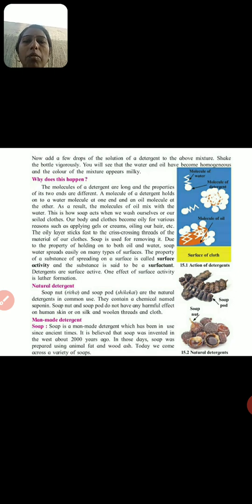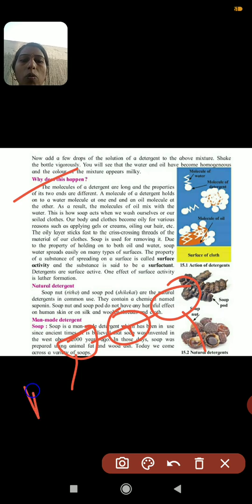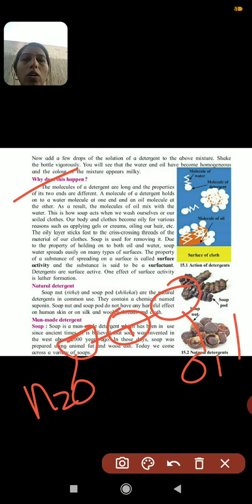Behind this there is a chemical reason. So we'll see what that is. The molecules of detergents are long and the properties of its two ends are different. So this is a detergent molecule, it has two ends. One end of the detergent molecule holds the water molecule and the other end holds the oil molecule. As a result of this, the molecules of oil mix with water, and this is how soap works when we wash our soiled clothes; the same process occurs.